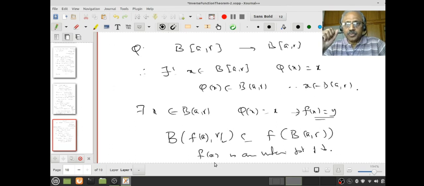But this proof, if you happen to go for higher studies, you will see this proof works in a complete normed linear space, otherwise known as Banach space. You can talk about differentiability of mappings from a complete normed linear space to another. Talk about derivative, various things. Then you can also talk about the inverse function theorem. This proof works even in infinite dimensional space. That is the advantage of this proof. So that is why I decided to give this proof also.